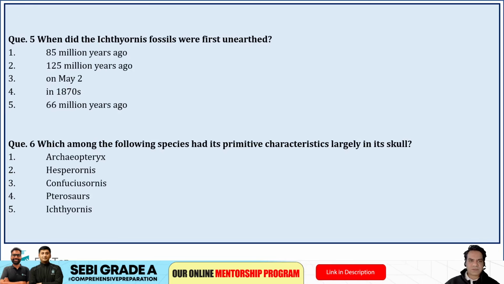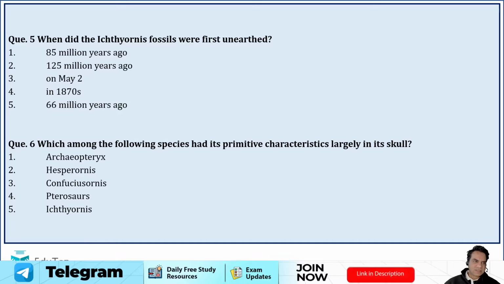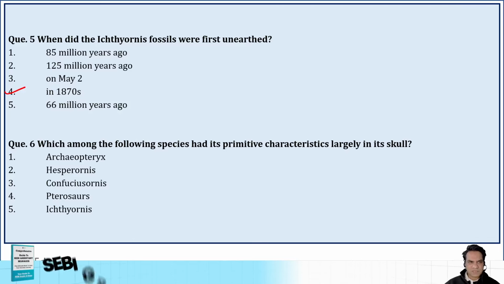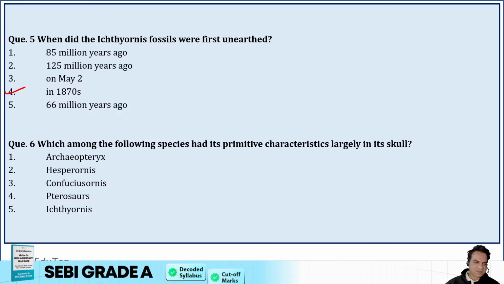Next, when were the Ichthyornis fossils first unearthed? 85 million years ago, 125 million years ago, in the 1870s, or 66 million years ago. So first they were initially unearthed in the 1870s, but later on उनके नए fossils भी मिले थे. So option D is your correct answer.